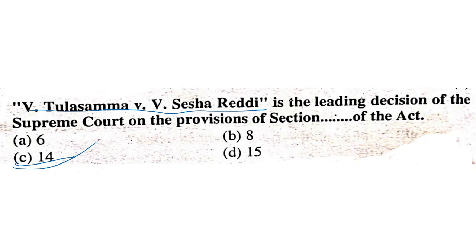Where a widower or a bachelor adopts a child, any wife whom he subsequently marries shall be deemed to be the stepmother of the adopted child. So if a widower or a bachelor adopts someone and subsequently marries, that mother will be the stepmother and not the adoptive mother of the child. And another ground: where a widow or an unmarried woman adopts a child, any husband whom she subsequently marries shall be deemed to be the stepfather of the adopted child.